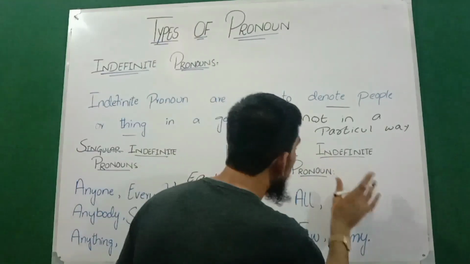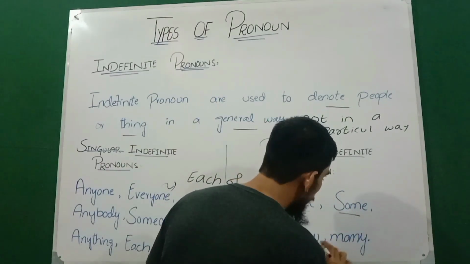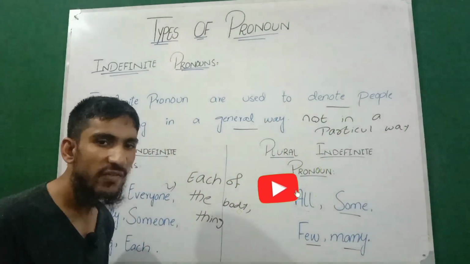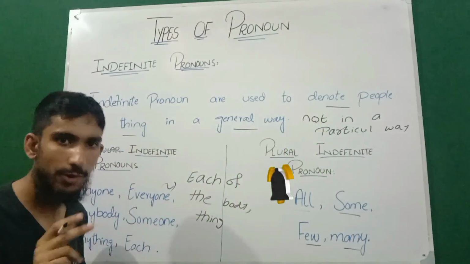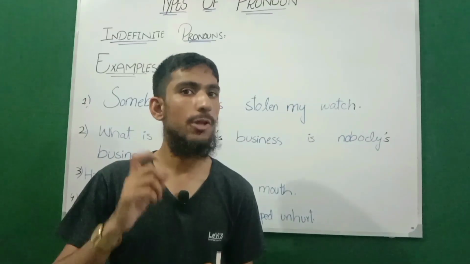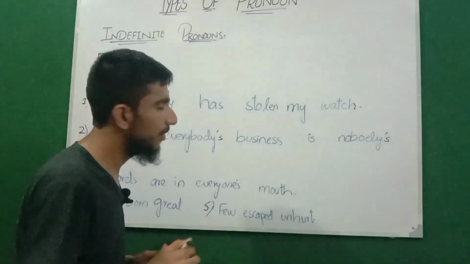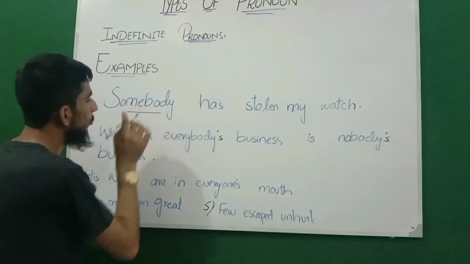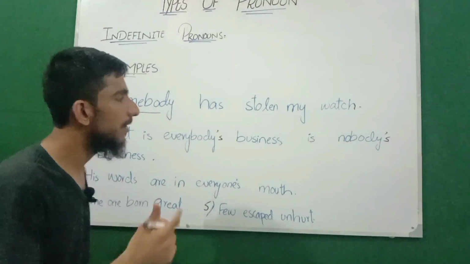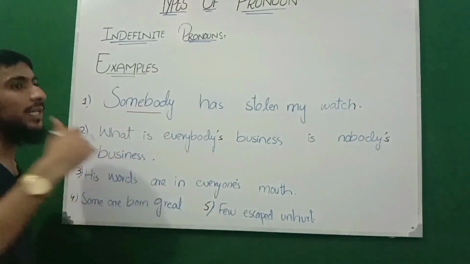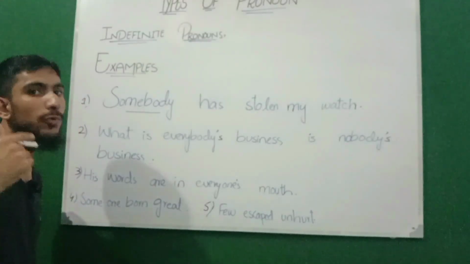Now look at the plural indefinite pronouns: all, some, few, many. All of these are plural indefinite pronouns, and they require a plural verb. Now we will discuss examples of indefinite pronouns. Look at the example: Somebody has stolen my watch. Somebody is a singular indefinite pronoun, referring to an individual in a general way. We are not referring to a particular person, we are referring in a general way.